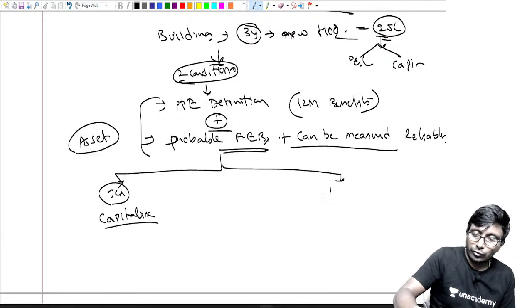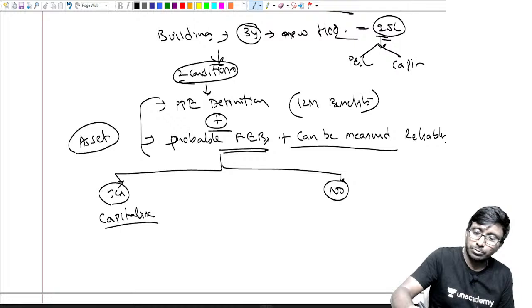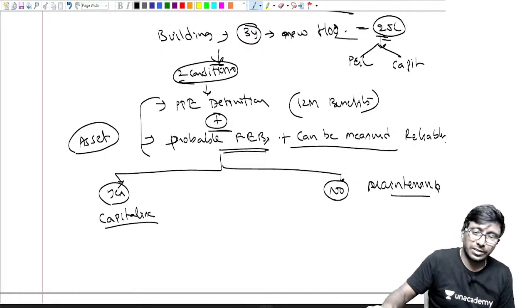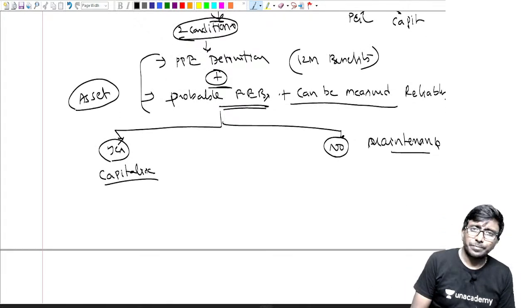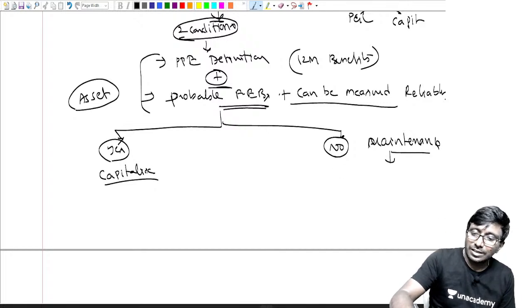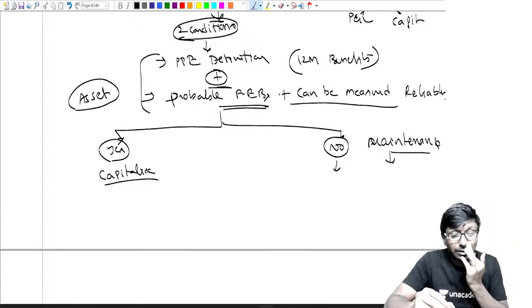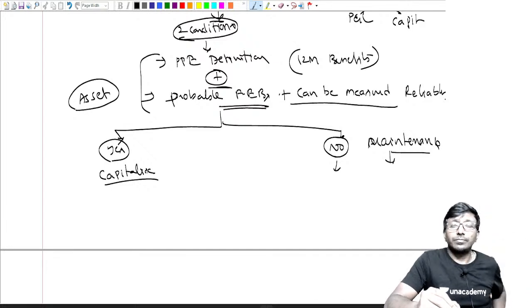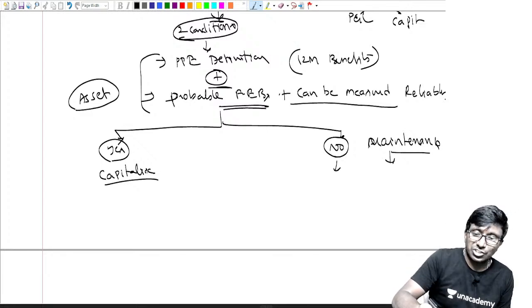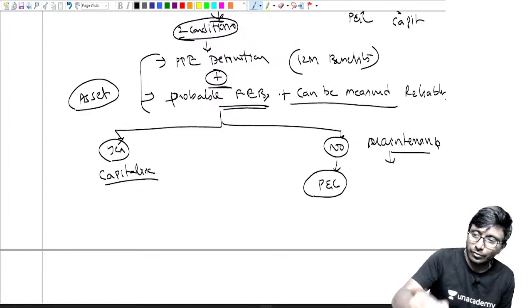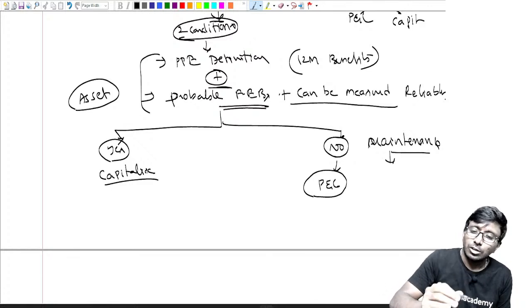And if you say no, sir, what is that example? Maintenance cost. What do you mean by maintenance, my dear? Maintenance means you are trying to maintain the existing position, it is not going to increase any future economic benefits. Whatever the economic benefits you used to derive, same economic benefits you will derive. This expenditure is to maintain the existing position. That is the reason that should be charged to profit and loss.